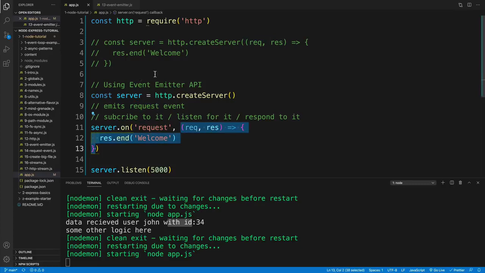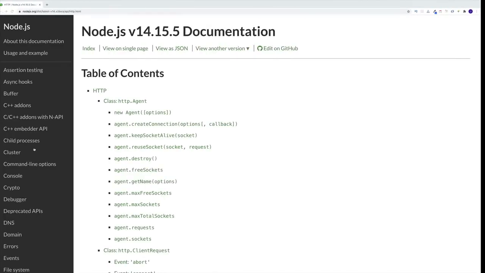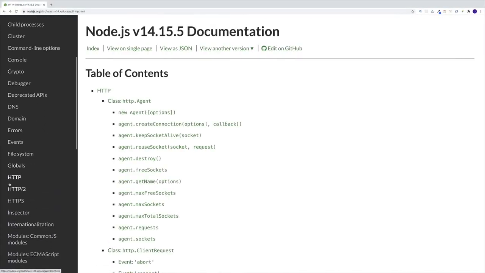And when that request comes in, then of course, again, we have this callback function that handles it. So behind the scenes, server emits the request event. And then of course, we can listen for it. We can subscribe to it, listen for it, or respond to it, however you'd want to call it. And the way we do that, we go with server on, and then this is a specific name because of course it emits that specific name behind the scenes. So make sure that it is request, and then the same spiel.